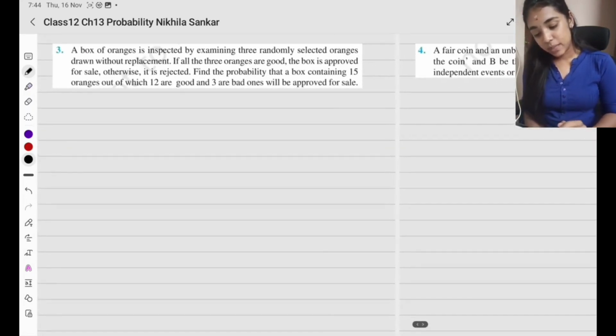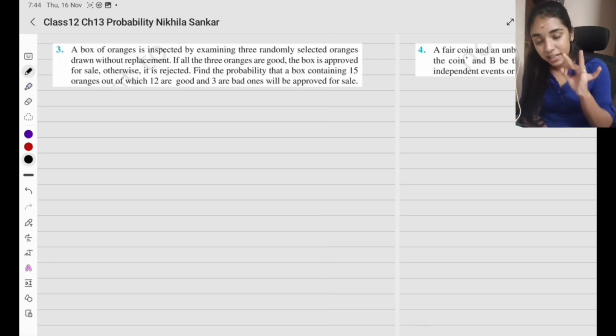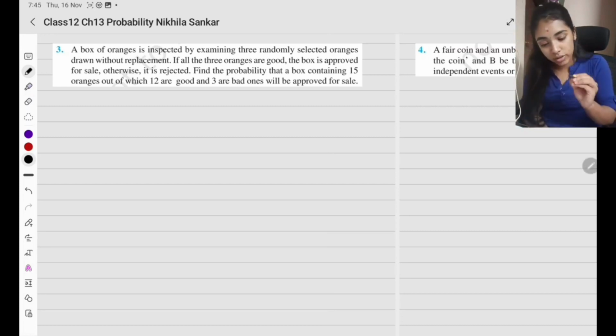Question number 3. A box of oranges is inspected by examining 3 randomly selected oranges without replacement. 3 orange. Okay. So மொத்தம் if all the 3 oranges are good, the box is approved for sale. Otherwise, it is rejected. Find the probability that the box containing 15 oranges.